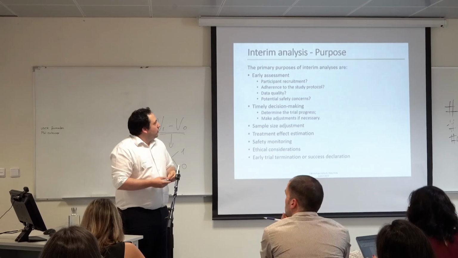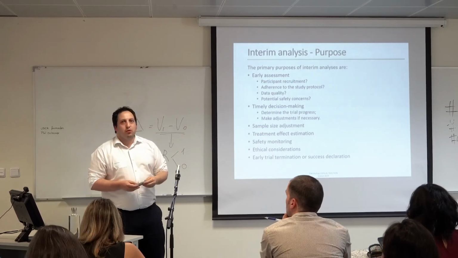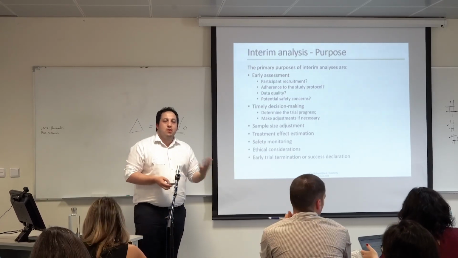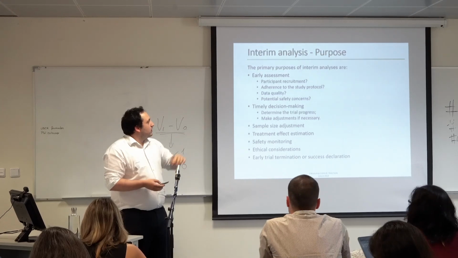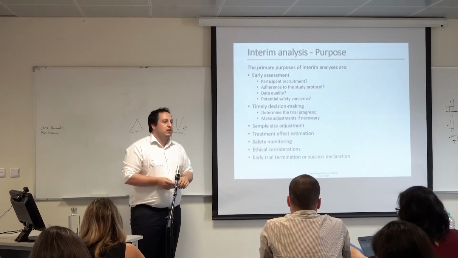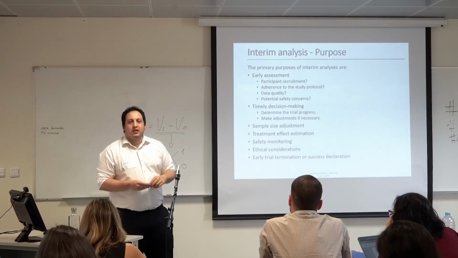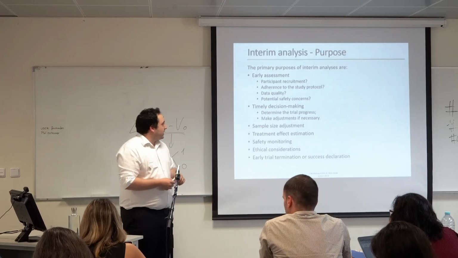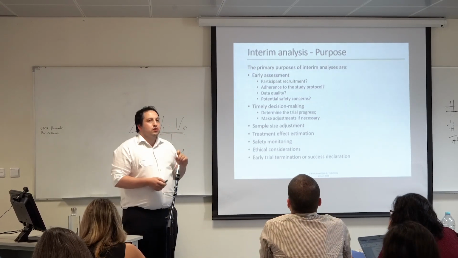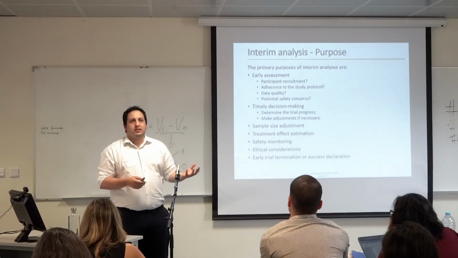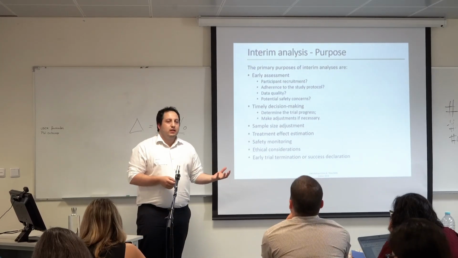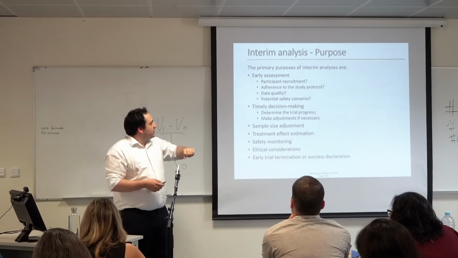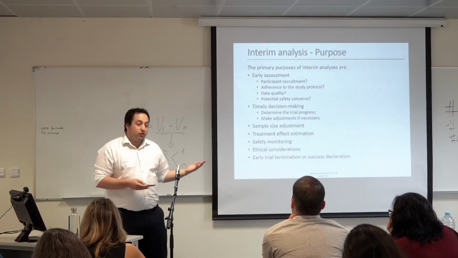Then we try to understand if we have adherence to the study protocol or not, and why. Whether the study protocol is well designed or not well designed, what happened, and the quality of data. If we are asking too much and the quality of data is very low, maybe we need to change the way we are asking. And then some potential safety concerns. For example, in drugs, if we are testing 2 drugs and there is a safety problem, we can assess that here. Then another advantage is the timely decision making, for example, for safety as well.